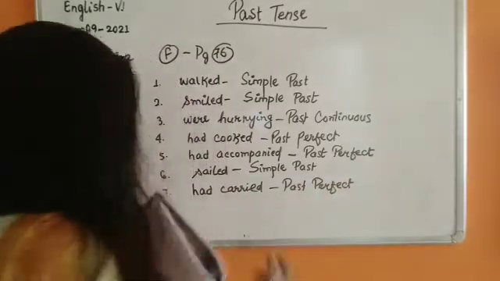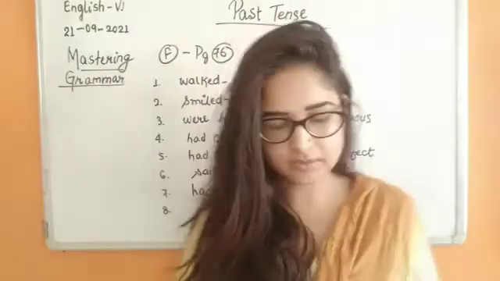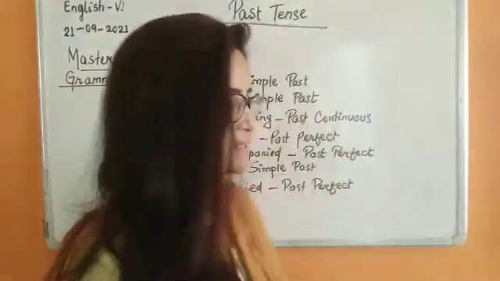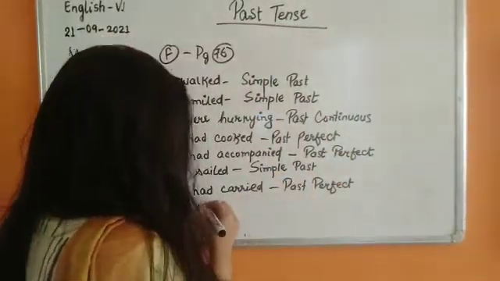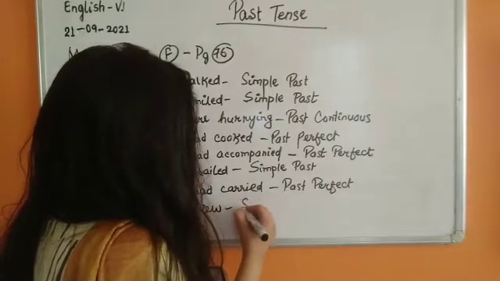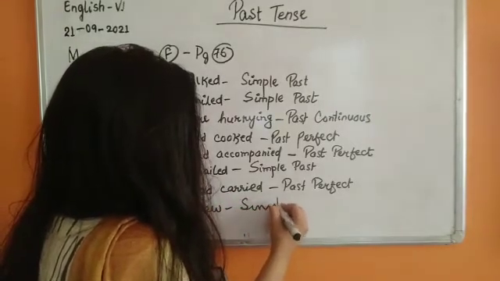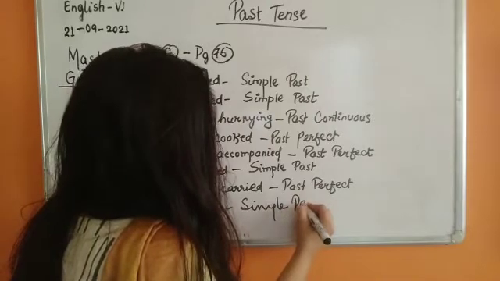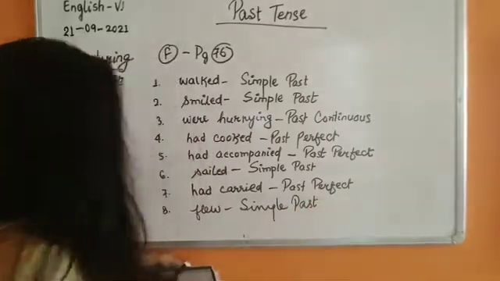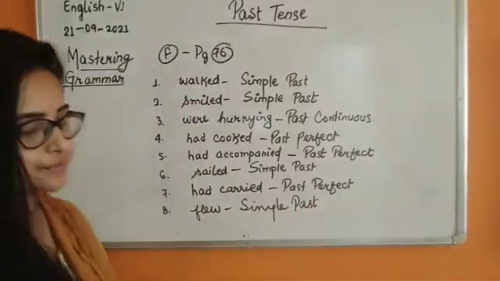Number 8. The cuckoo flew over the nest. Flew, simple past. Okay children, so we are done till 8 here.